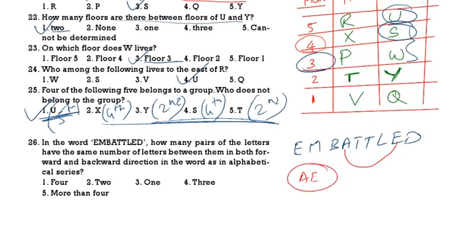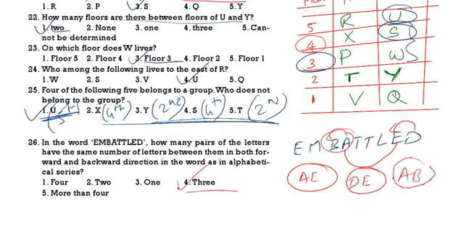If you see from reverse, between D and E there is no gap. Here also there is no gap. Then between A and B there is no gap. Here also there is no gap. So how many pairs are we getting? Totally 3 pairs. Option 4 is the correct answer. 3 pairs means option 4 is the correct one. See the next one.